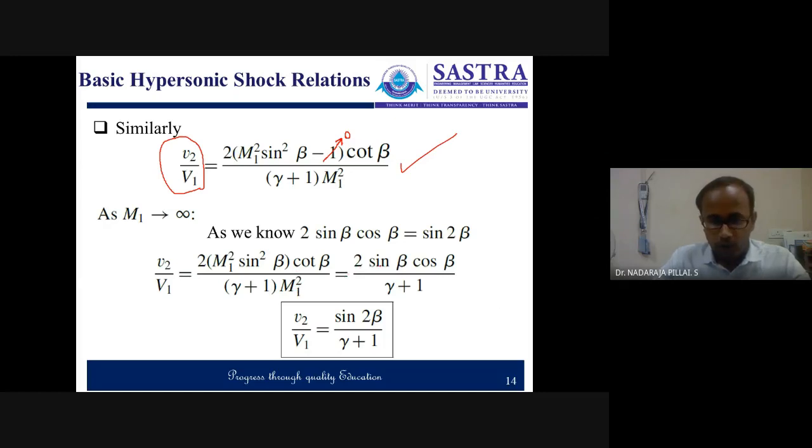So this finally reduces to 2 sin beta cos beta, because this gets cancelled, and here one cos beta by sin beta, so one sin beta and one sin beta. Now this equation becomes v2 by v1 is equal to sin 2 beta by gamma plus 1.